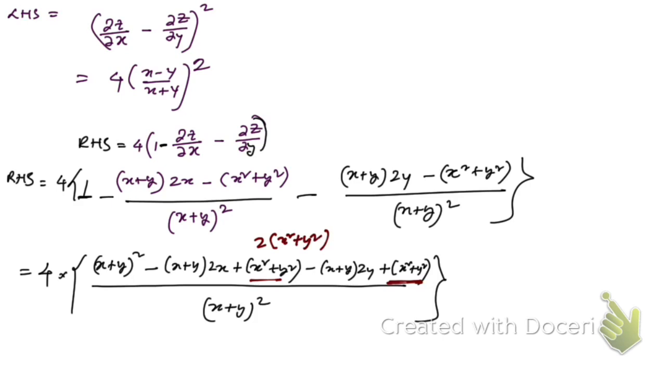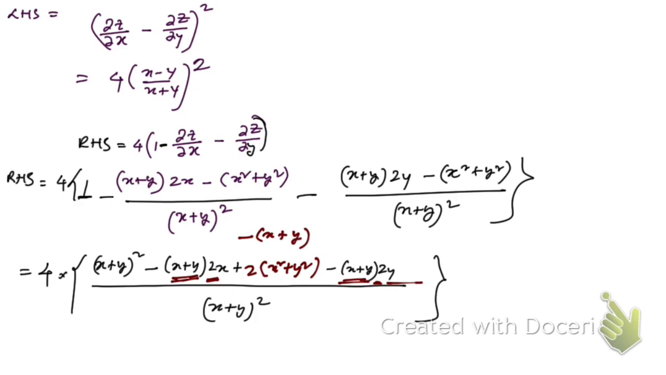Instead of writing this 2, let me put this here. This is what we have got. Now you see, if you take this x plus y common from these two terms, then this minus x plus y is taken common. Then if you take the minus sign common within the bracket, you're gonna end up getting twice x plus twice y.